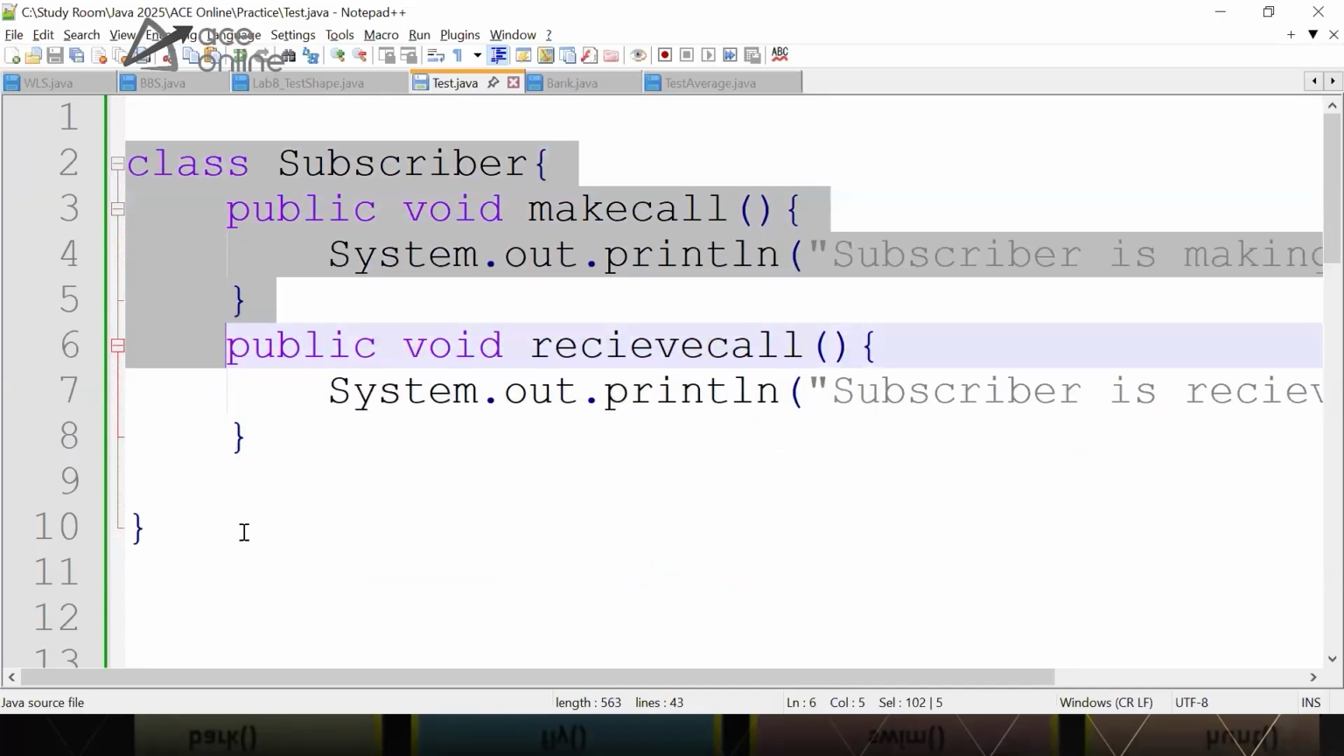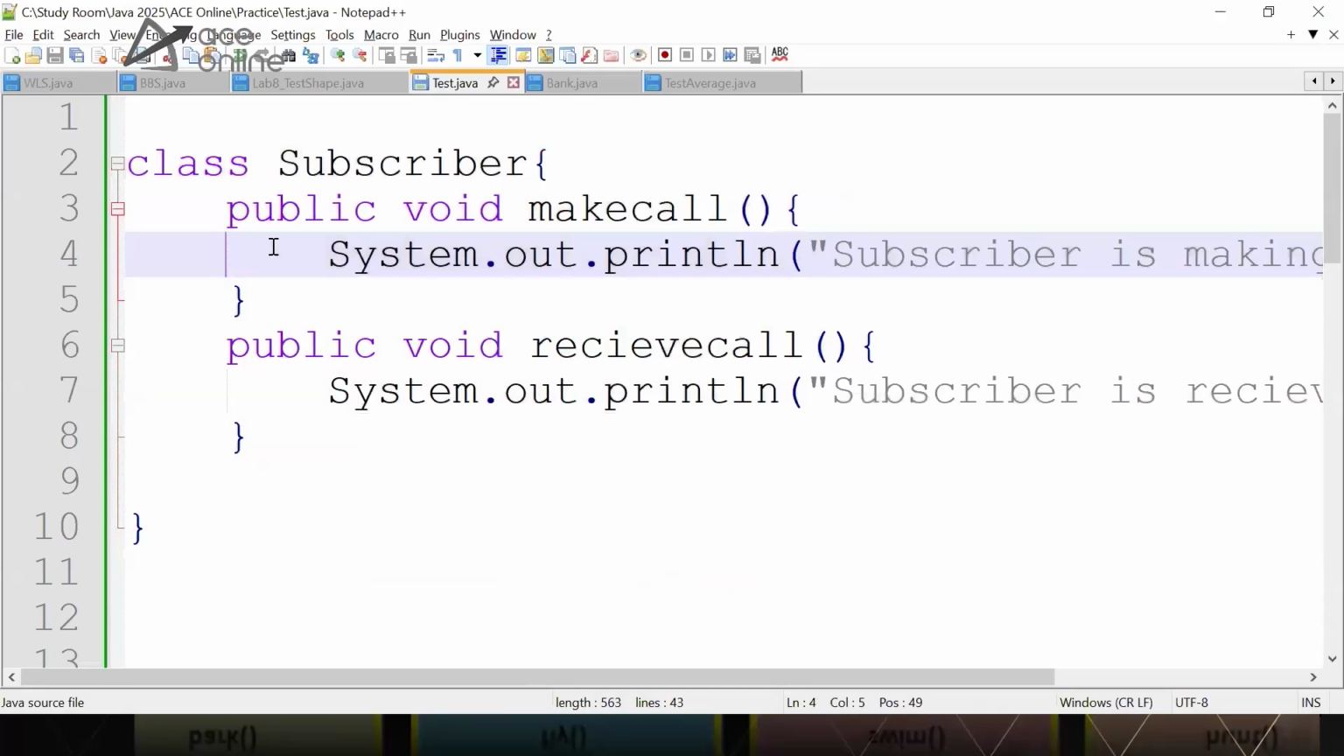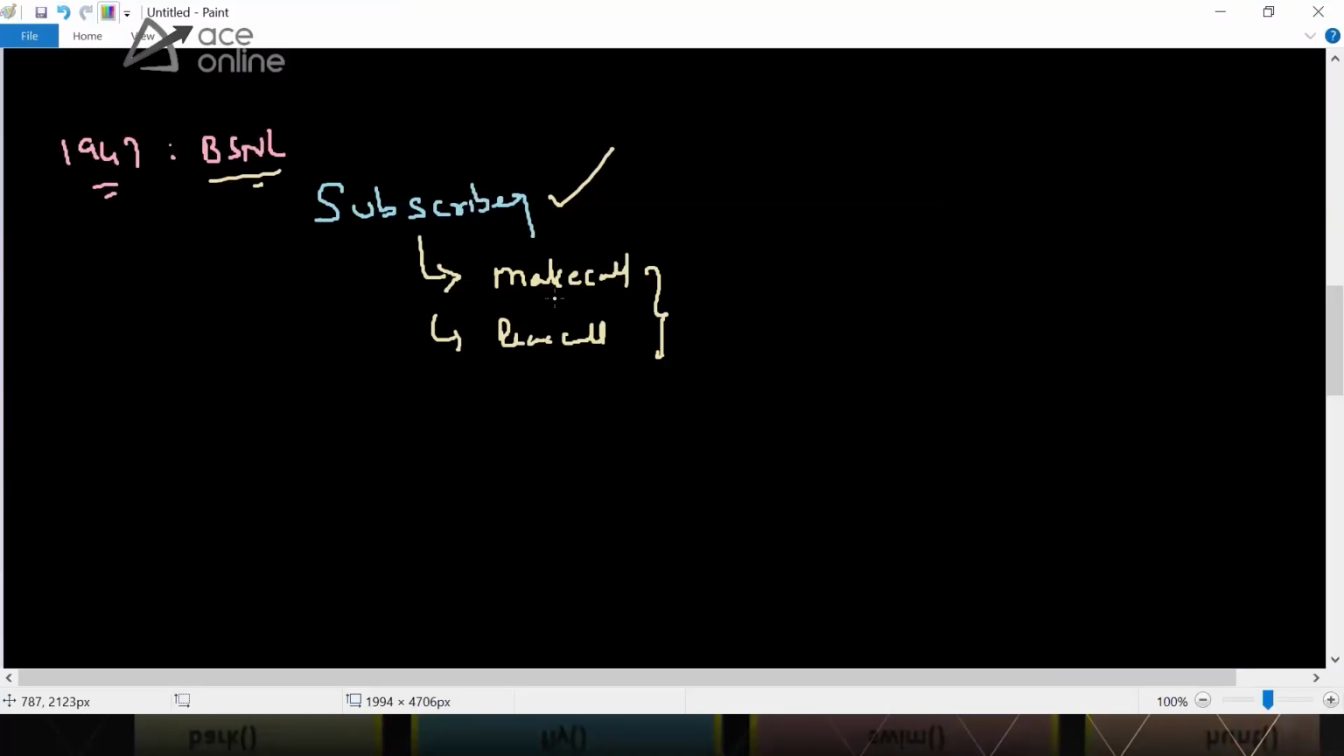Is this implementation clear for all? We're making a subscriber class and we are making an object of the subscriber class and we are calling it. Okay, Anirudh says yes. Now, let's say after this, the story continues.